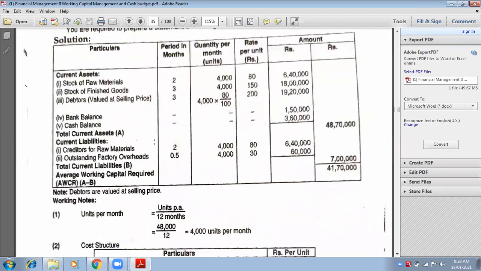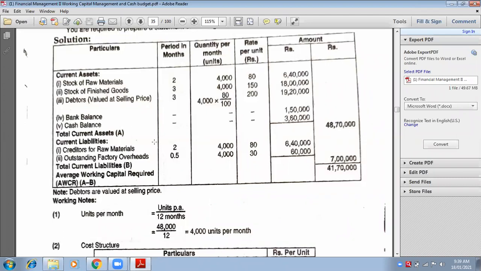Tell me the total of current liabilities. 7 lakh. Very good. So you can put current assets as A and current liabilities as B. And tell me the final answer, net working capital requirement, A minus B. 41 lakh 70,000. And this is known as net working capital requirement, A minus B.